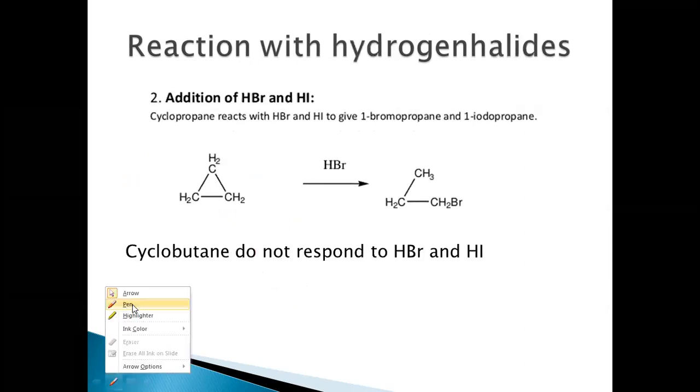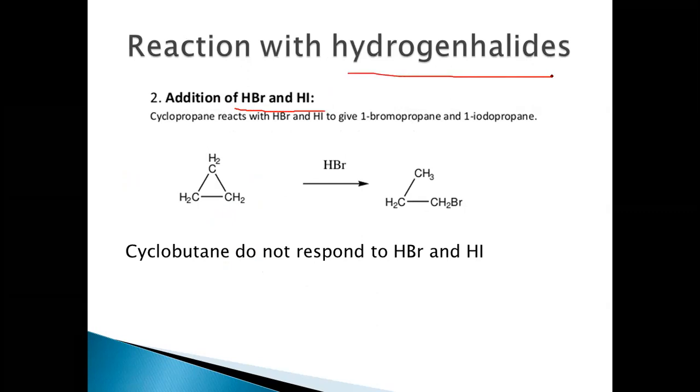The next reaction is the addition of HBr and HI, that is, hydrogen halides. Cyclopropane reacts with concentrated HBr, or HI for that matter, resulting in the formation of 1-bromopropane. See, 1, 2, and 3. This is 1-bromopropane, or 1-iodopropane when reacting with concentrated HI.